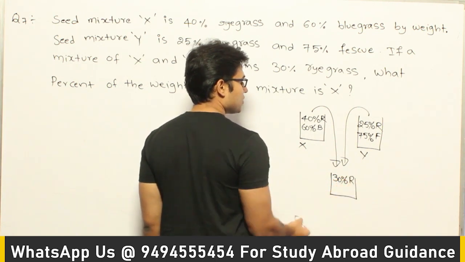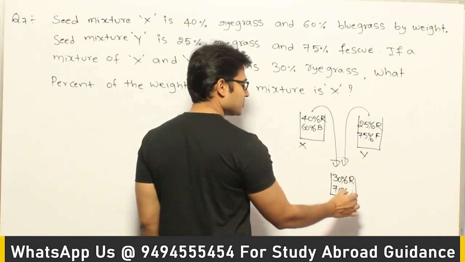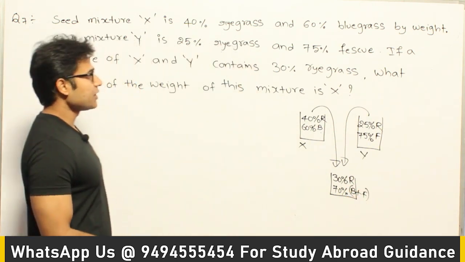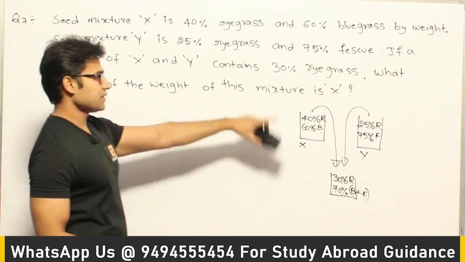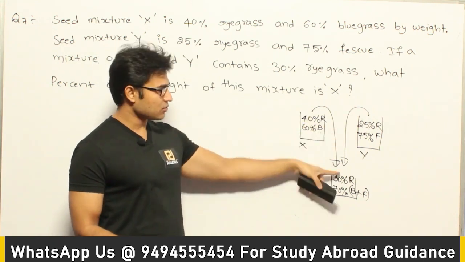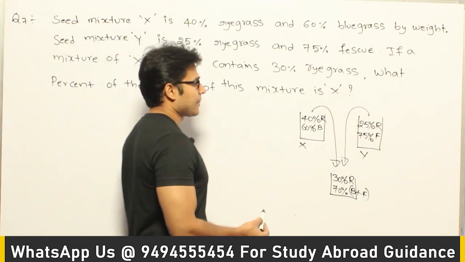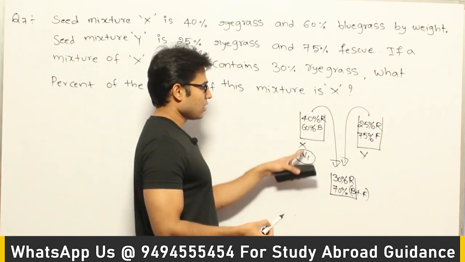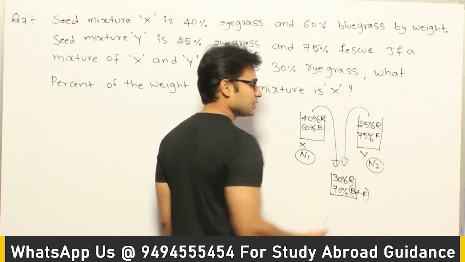30% ryegrass, and what happens to the remaining 70%? The remaining 70% will contain a combination of bluegrass as well as fescue, right? And we need not worry about it. We are concerned only about the ryegrass here. Now what percent of the weight of this mixture is X? Now they are asking what is the weight of X that has been taken into this final mixture. That is what is asked. Now we don't know that, so assume that N1 kgs of X is taken, and assume that N2 kgs of mixture Y is taken, right?